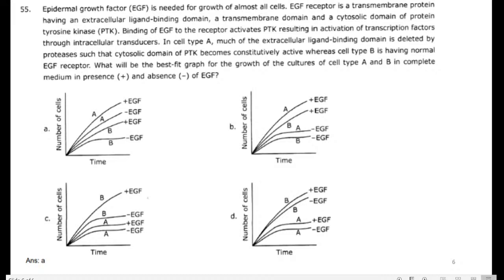If the time increases, the number also increases. Type A is positive and is in the upper layer. Why? Because the positive cells highly increase the transcription, but for the negative factor, with no EGF, there is only a small increment in the cell number.